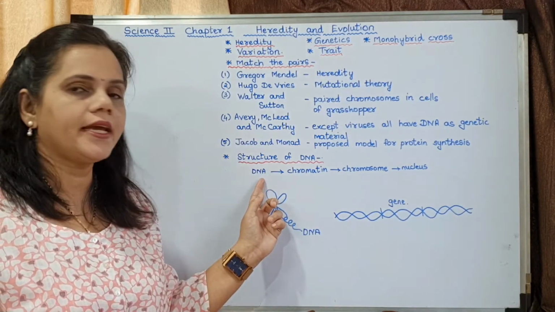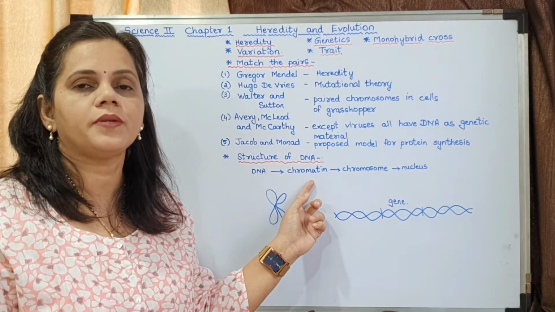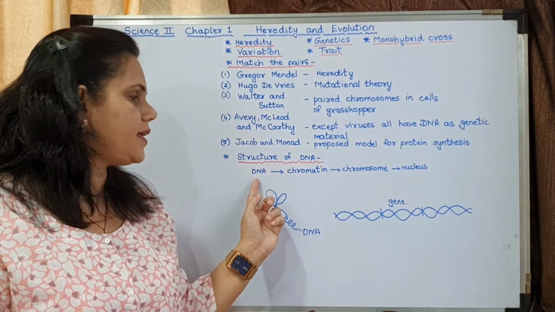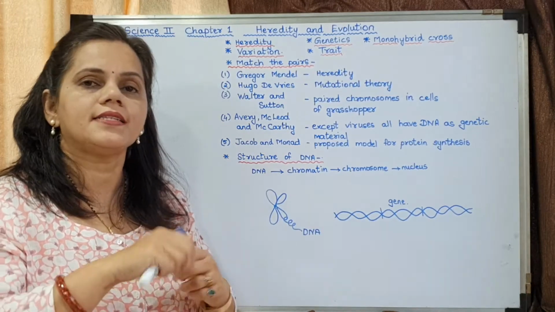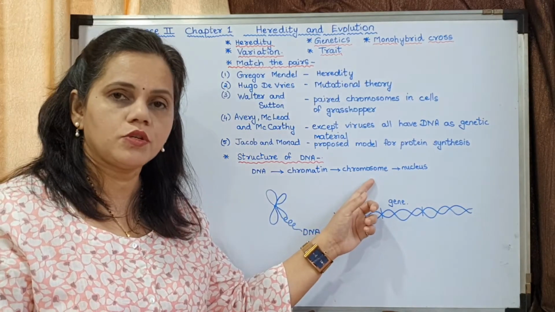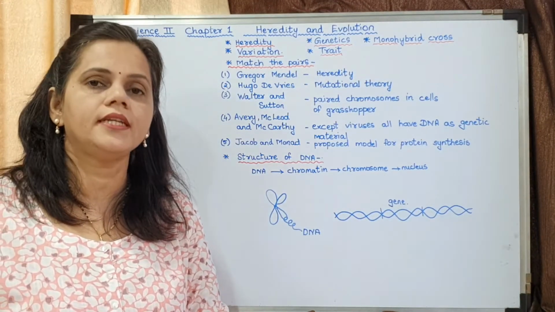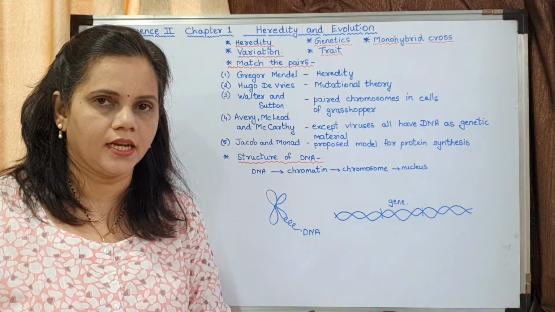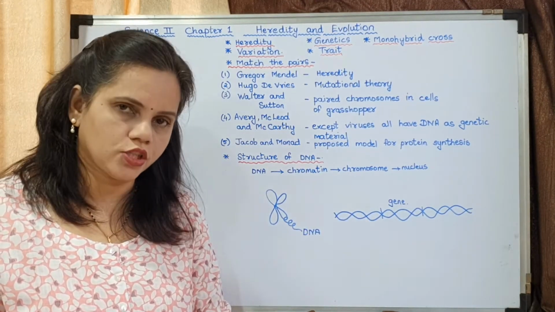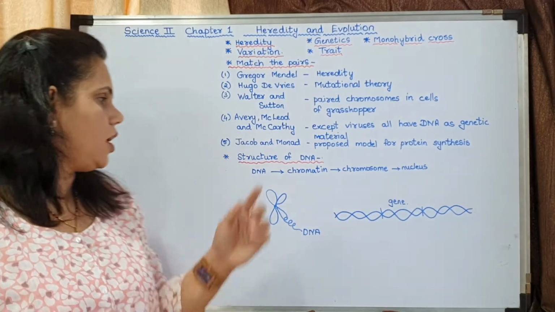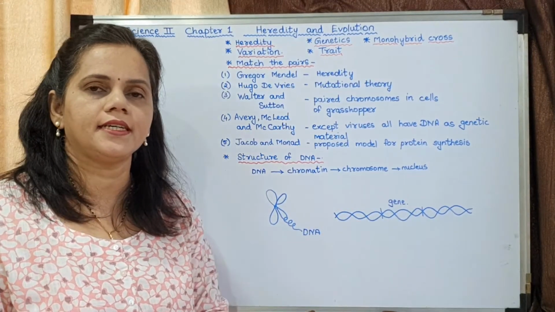From the DNA, the chromatin thread, which is present in the nucleus, is formed, and this chromatin thread coils and recoils to form a chromosome, which is present in the nucleus of a cell, both in animal cell and plant cell. The chromosomes are present in prokaryotic cells also, but they don't have a nucleus. DNA, chromatin, chromosome, which is present in the nucleus.